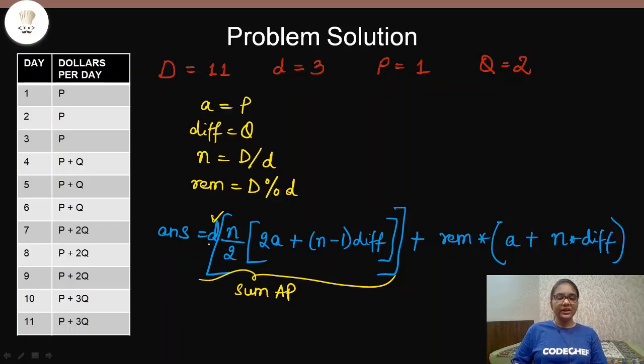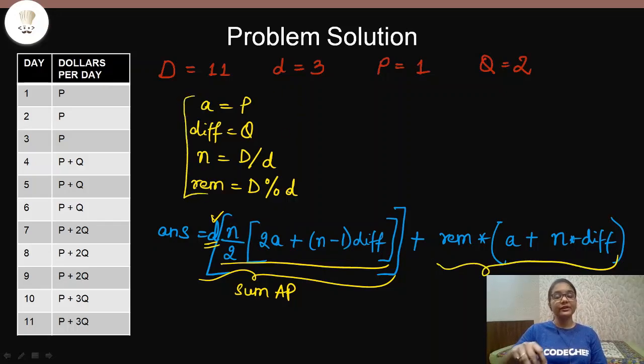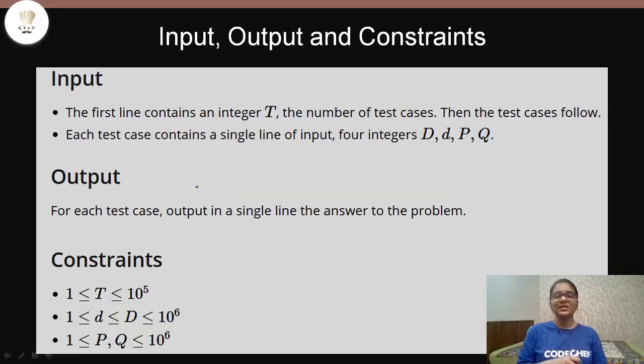So that is why we need to use this as well, and this will be the sum of AP that we have calculated, plus this will be the additional sum that we have already discussed. You can see a change of names here, like N, A, difference and everything, because these terms that you see here we will define in our solution. So we will be using them to form our answer. So that's it guys, this was the solution to our problem.